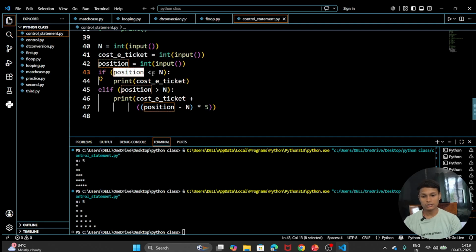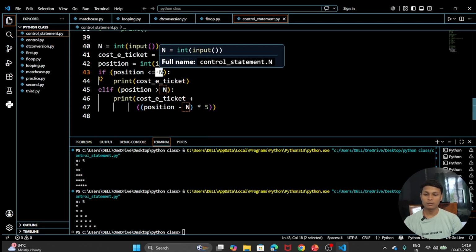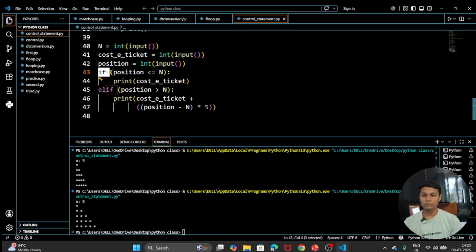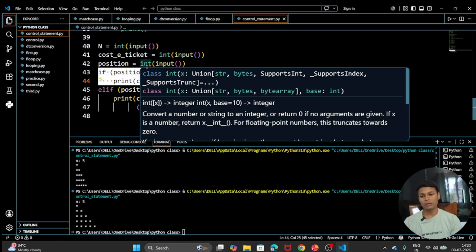If the position is less than or equal to n, meaning the position is equal to the number of tickets, let's take the number as 5, tickets as 5, and the position also 5. After giving the ticket to that person, the ticket will be... okay. So the very first condition is that we are going to check the position.